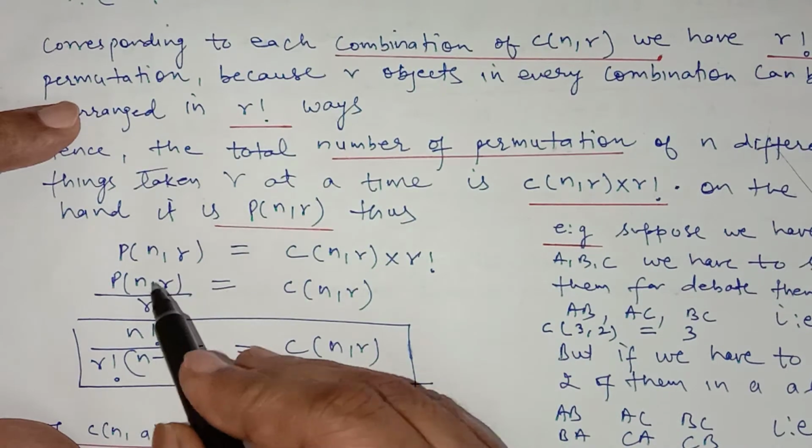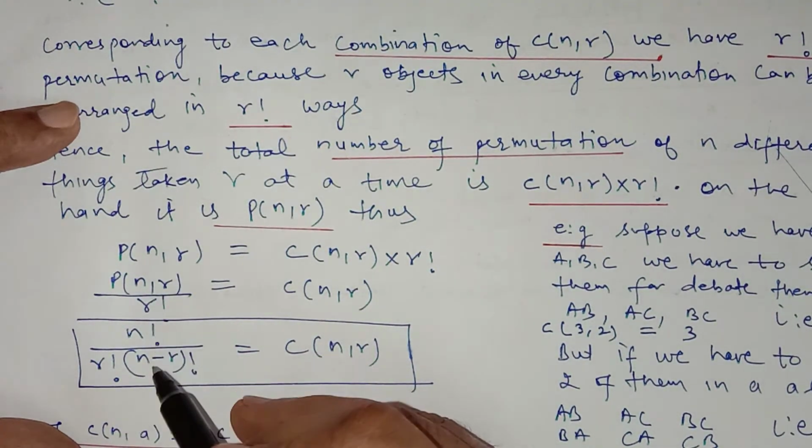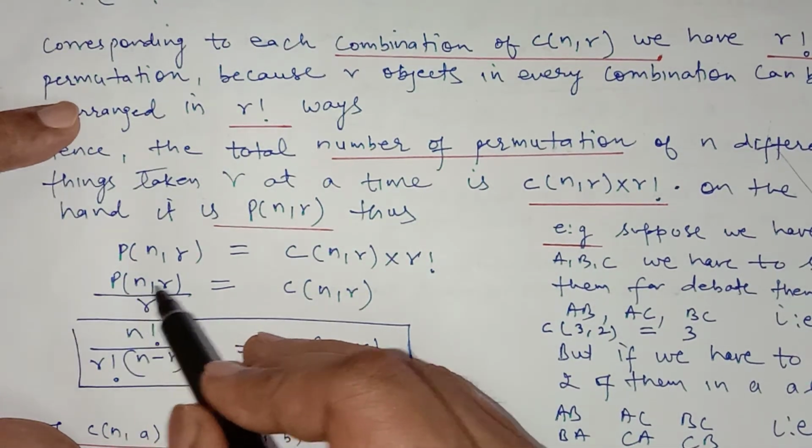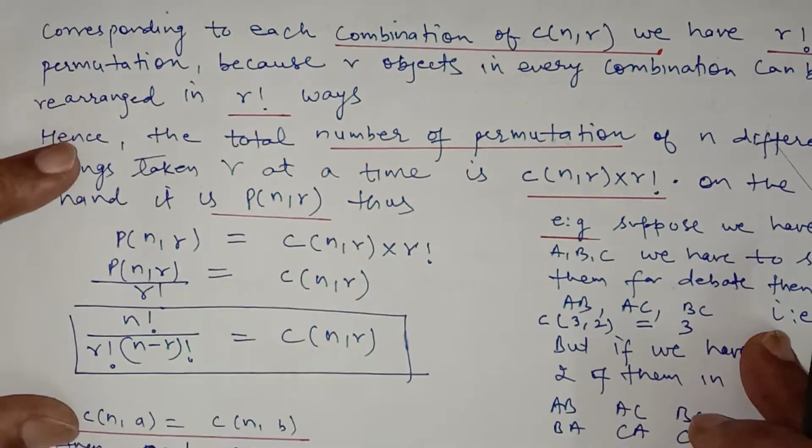We know the formula for the permutation of nPr: n factorial upon n minus r factorial is the formula of permutation of nPr, and r factorial is there. So this is the derivation for the combination.